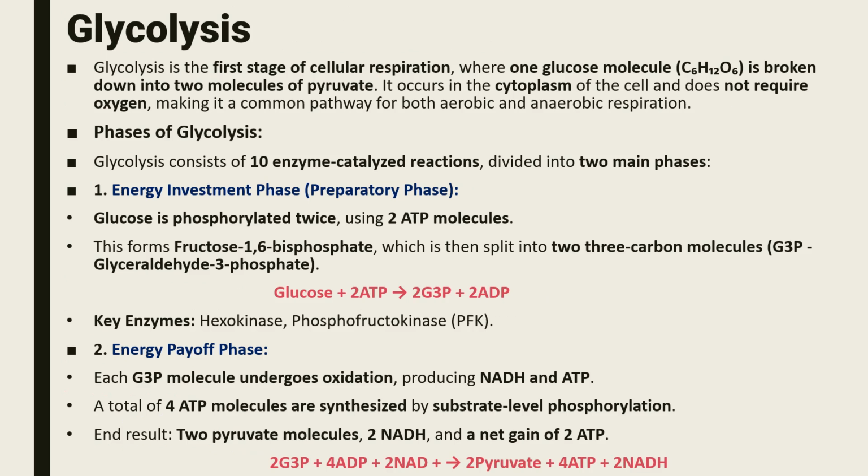Now, glycolysis. What is glycolysis? Glycolysis is the first stage of cellular respiration, where one glucose molecule is broken down into two molecules of pyruvate. Remember, we got one glucose molecule and it is converted into 2 molecules of pyruvate. So this is the definition. It occurs in the cytoplasm of the cell and does not require oxygen, making it a common pathway for both aerobic and anaerobic respiration.